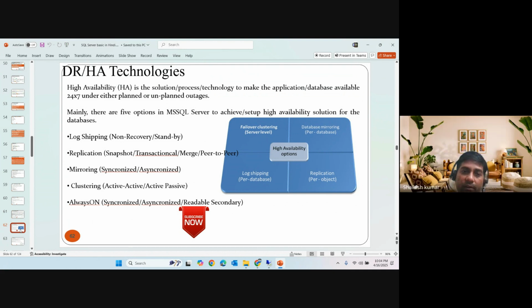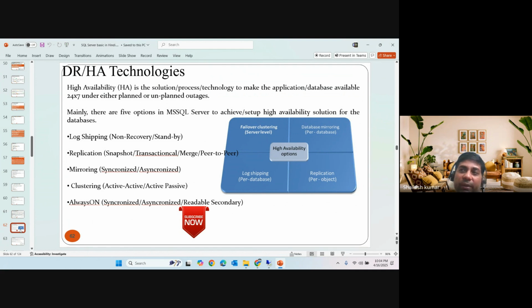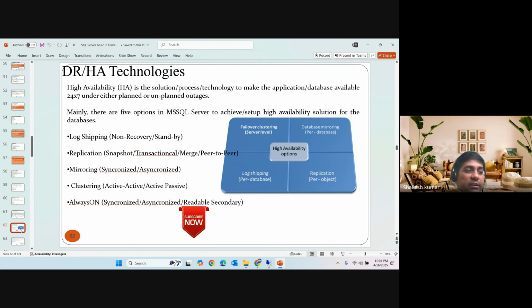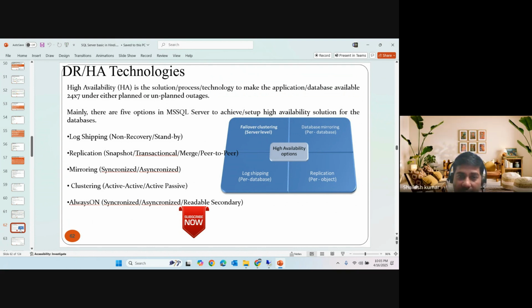Or we can say from principal to mirror server. But without any witness, we can get a failover, right? Also, there is a drawback in mirroring: we cannot read the secondary, it is just a hot backup. But in Always On we can read the secondary. We just have to pass the parameter, readable secondary, read intent. This is a parameter for connecting to the database on the secondary replica, right?